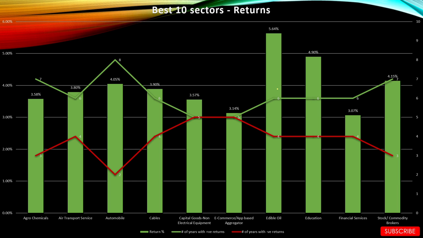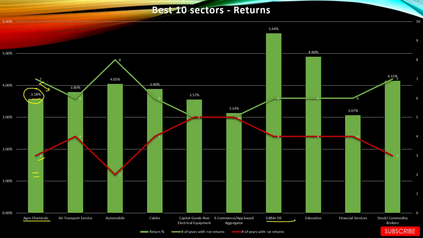Now let's move on and see the top 10 sectors in terms of returns. So the green bars over here show the sectors and their corresponding returns. The red line shows number of years with negative returns, whereas the green line shows number of years with positive returns. So let's take a few examples. Agrochemical sector is among the best 10 performing sectors in terms of returns in the month of May with 3.58% average returns. 7 years in the last 10 years, this sector has given positive returns in the month of May. And 3 years, it gave negative returns.